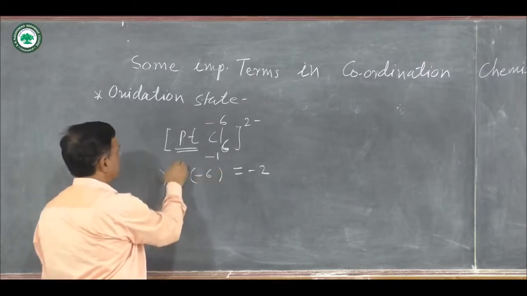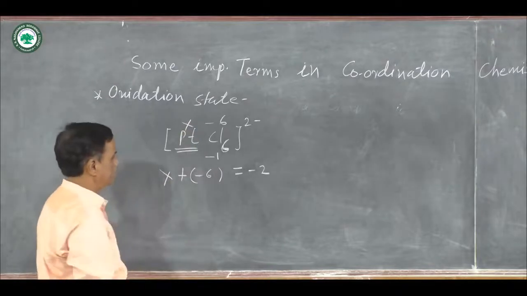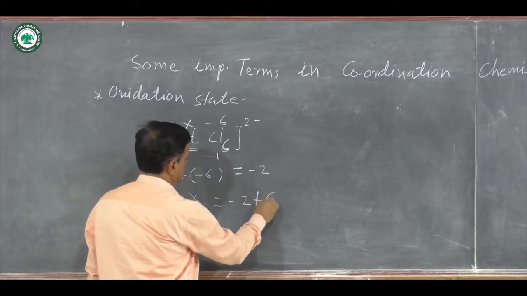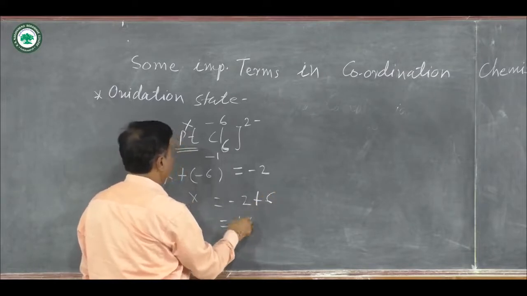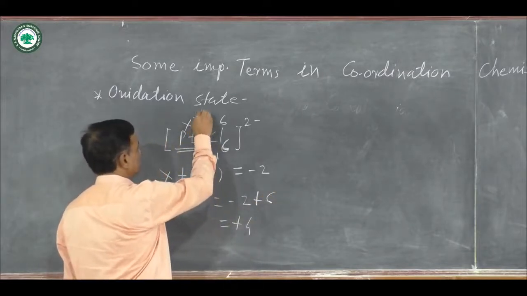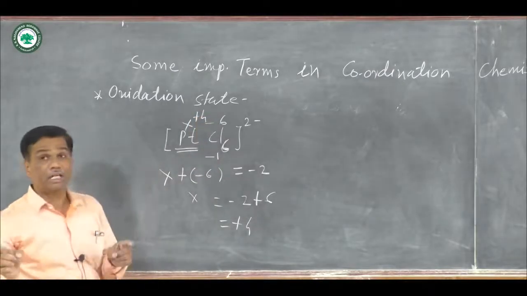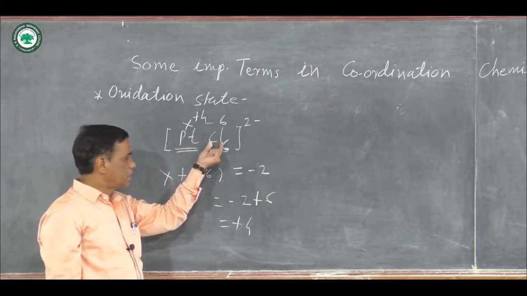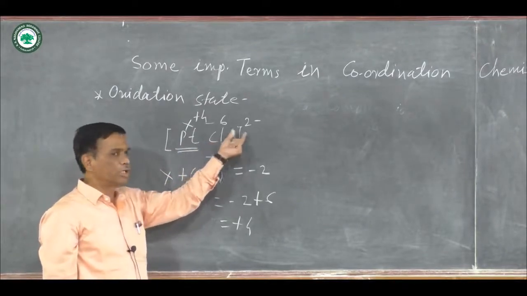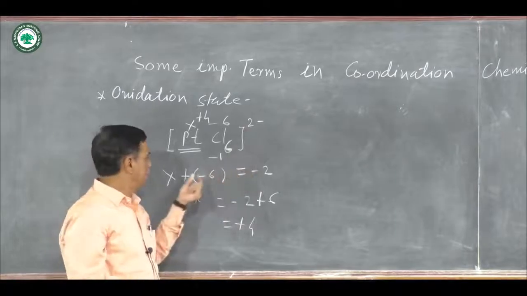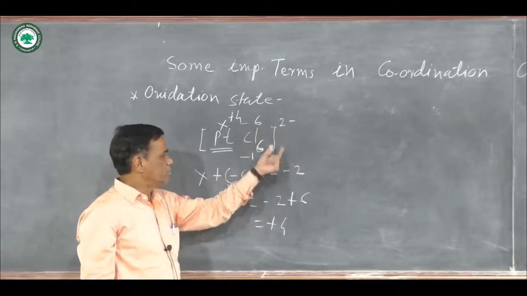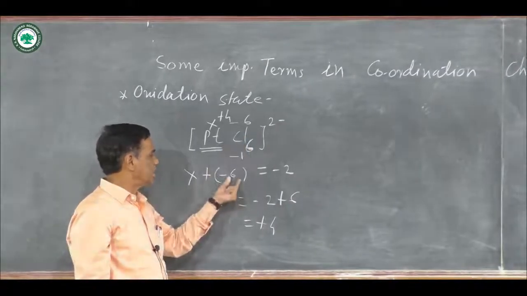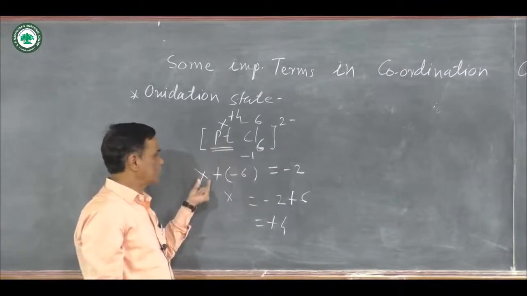Suppose the charge on platinum is equal to X, then X is equal to -2 plus 6, therefore it is +4, and the charge on platinum is equal to +4. It is an algebraic sum of the charge on the complex, the charge on ligands, and the charge on the metal ion. Here the charge on the complex is equal to -2. Every ligand is -1, 6 ligands are there, and the charge on the metal is supposed to be X.